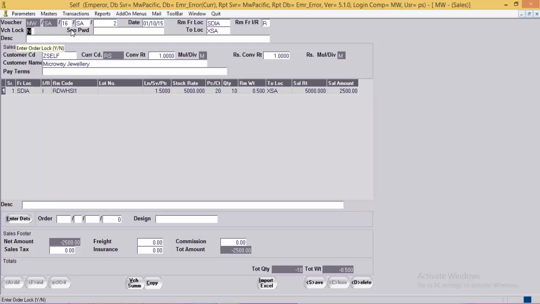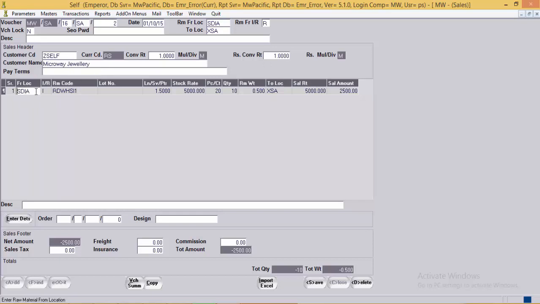The voucher lock yes no option, the password to open the lock, description at the voucher level, customer code for whom the sales is being made, the currency code of the customer, and the conversion factor with respect to the base currency. This is the conversion factor with respect to the rupees currency, customer name, the payment terms.